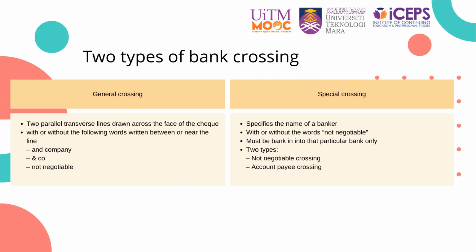A general crossed check has two parallel transverse lines drawn across the face of the check, with or without the words "and company" or "not negotiable" written between or near the line. On the other hand, special crossing specifies the name of a banker, with or without the words "not negotiable." In this case, the fund must be banked into that particular bank only. There are two types of special crossing, including not negotiable crossing and account payee crossing.